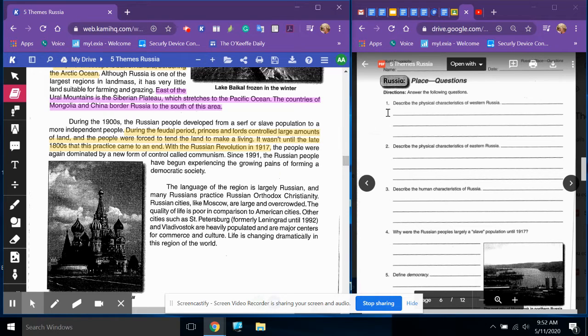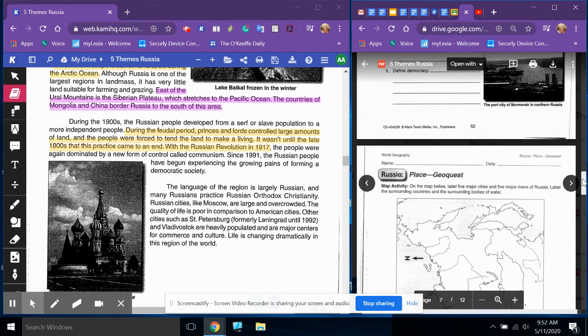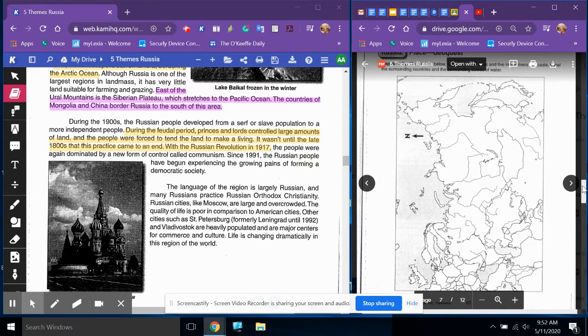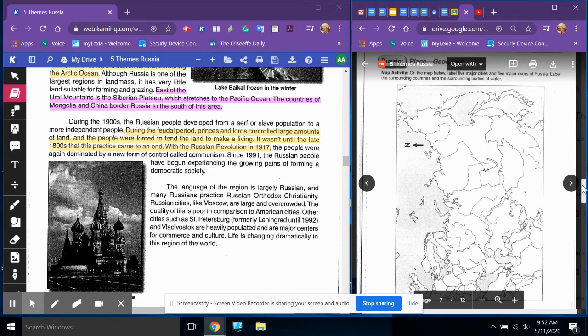Now you need to respond to the 5 questions, paying attention to which region of Russia you're writing about, and then you need to respond by labeling the map. Again, you will label the 5 major cities, 5 major rivers of Russia, and label the surrounding countries and bodies of water.